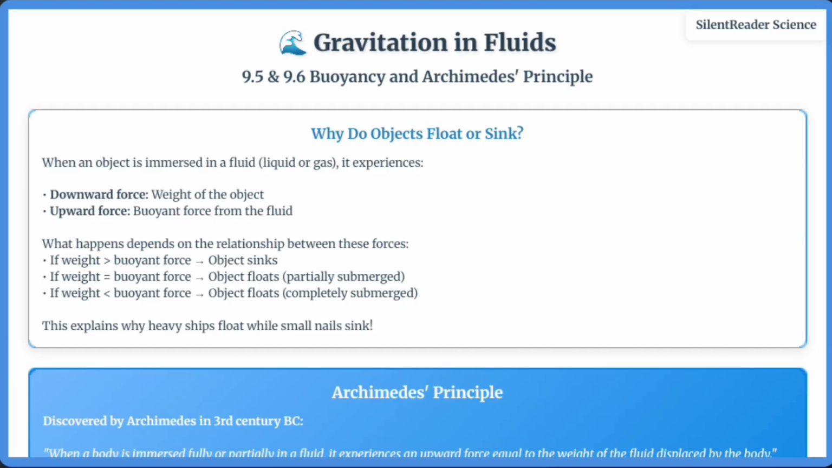If the weight is greater than the buoyant force, the object sinks. If they're equal, the object floats partially submerged. If the weight is less than the buoyant force, the object floats completely submerged. This explains why heavy ships made of steel can float. They're designed to displace a large volume of water, creating enough buoyant force to support their weight.